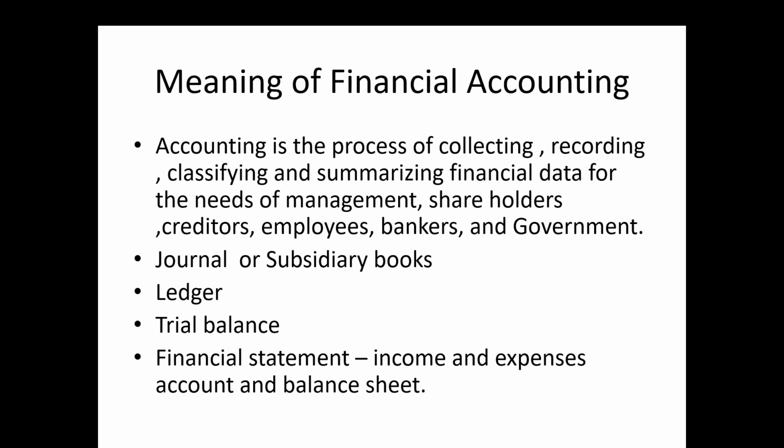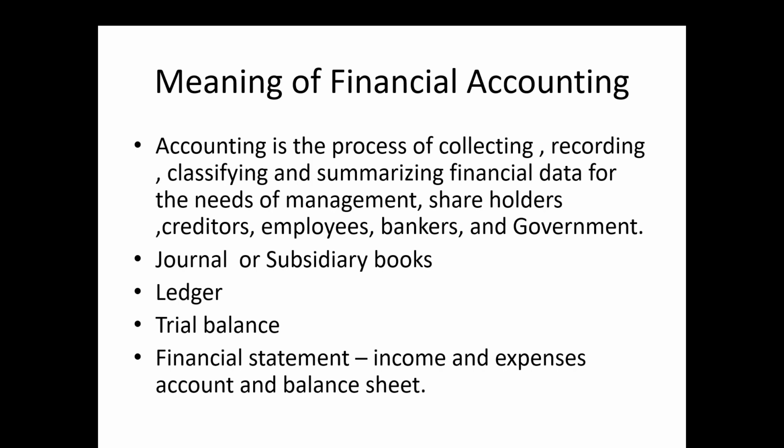So journal is maintained to facilitate the posting of entries in the ledger. So every entry written in the journal is posted into the ledger in a systematic way. So ledger is considered to be the main book of accounts. For example, purchase account, sales account, buildings account, machinery account. These are examples related to ledger. The third stage of financial accounting is trial balance. The trial balance means the list of all balances standing on the ledger accounts.